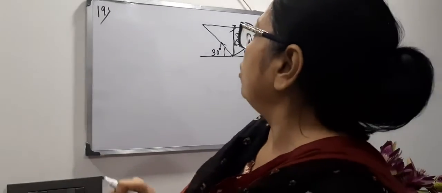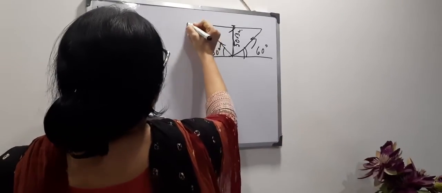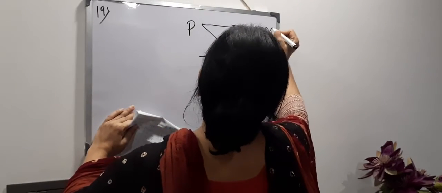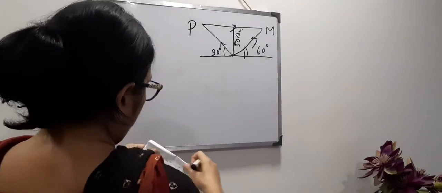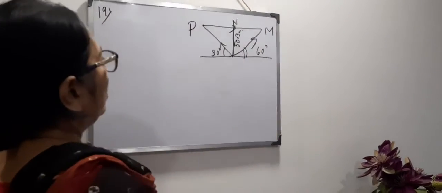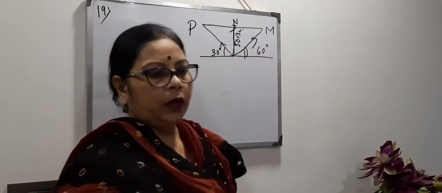Clear? Now I am writing first P be the position of the bird in the north direction and M be the position of the bird in the south direction. And I am naming here N. Now see what to find out.